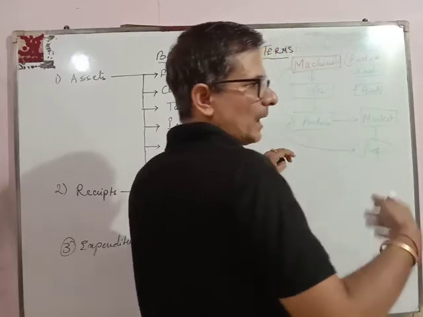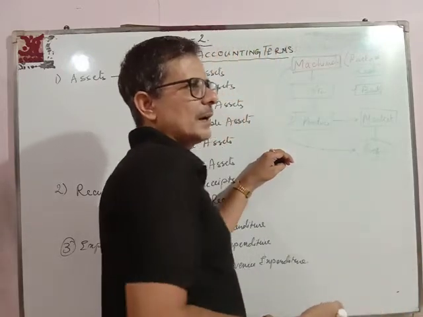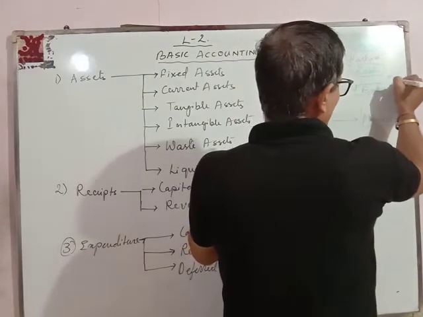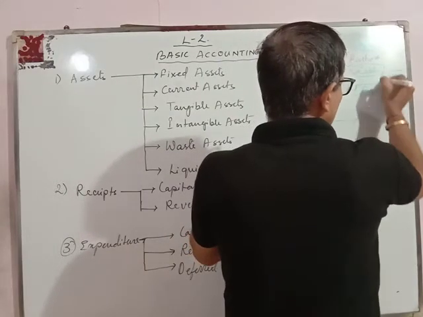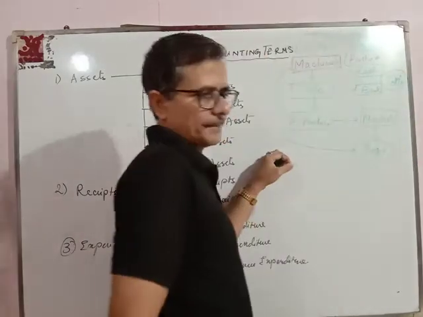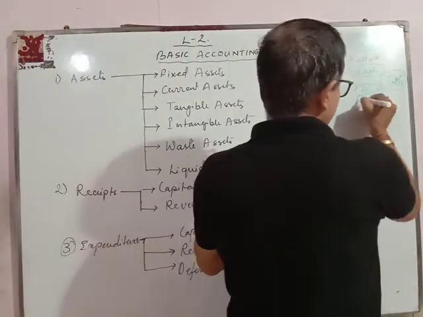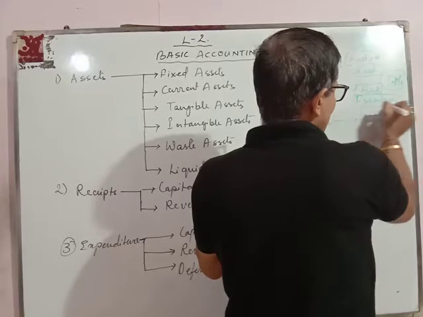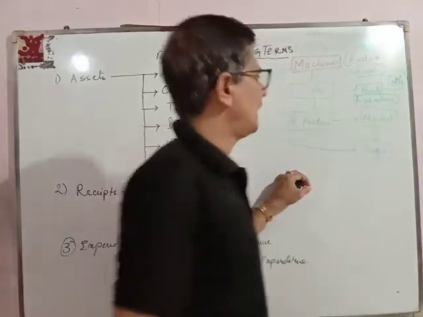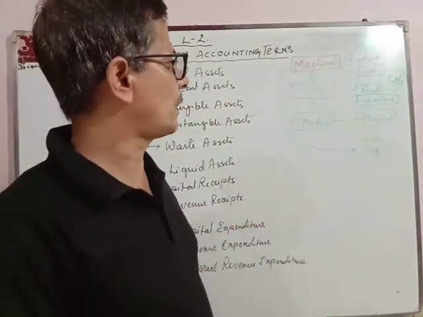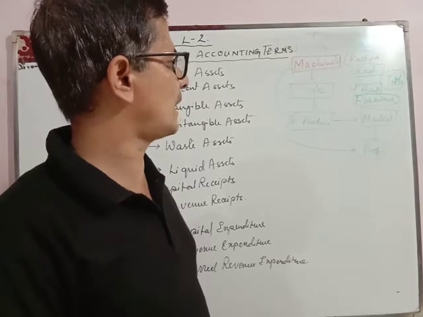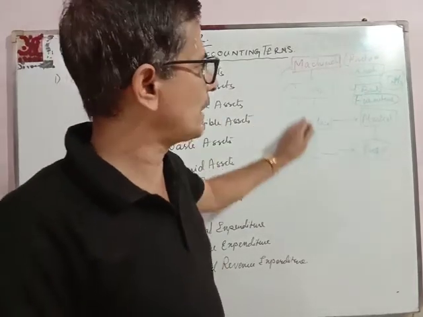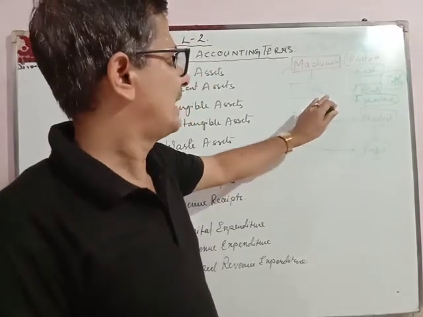So there are different plants, different machines, and different tools. Once we buy tools, we use them for a longer period of time. Then furniture. These are the things that we buy and use for a longer period of time, and this gives us benefits. So these are called assets.